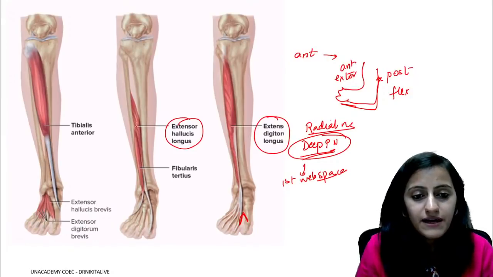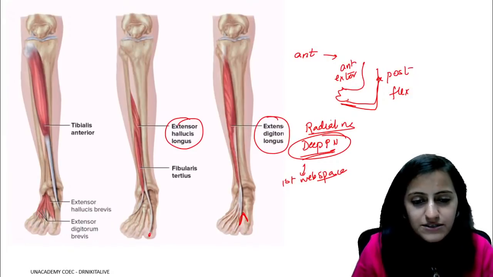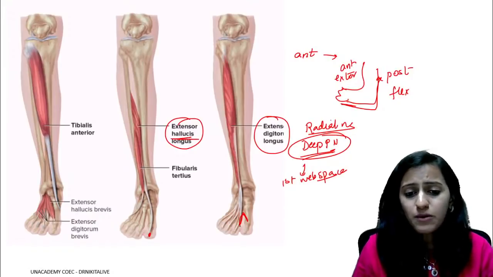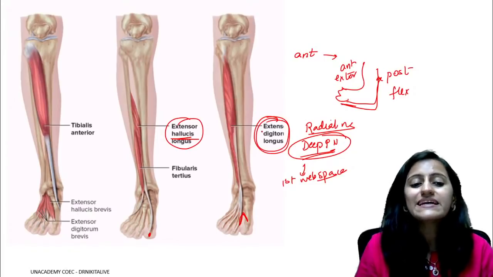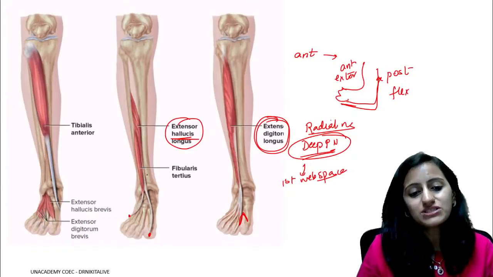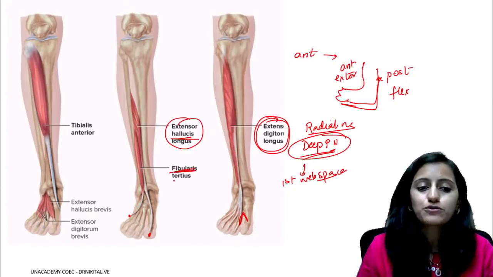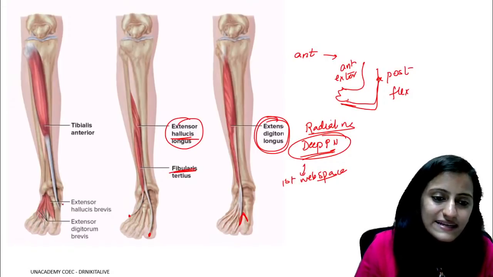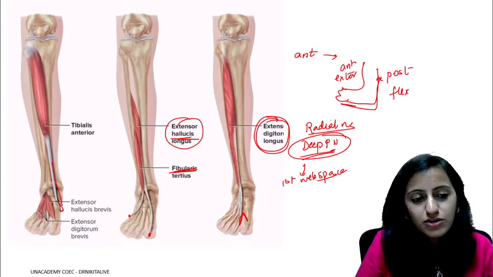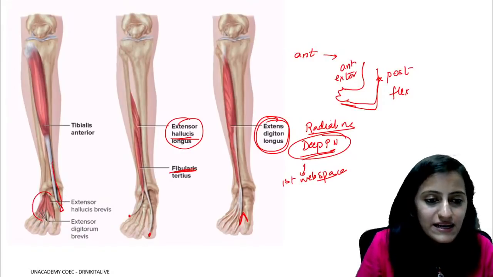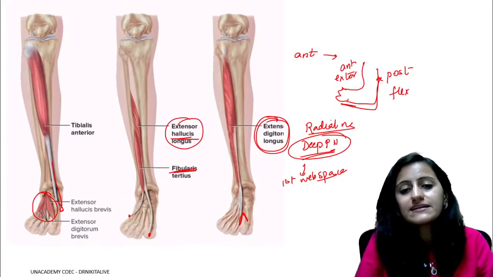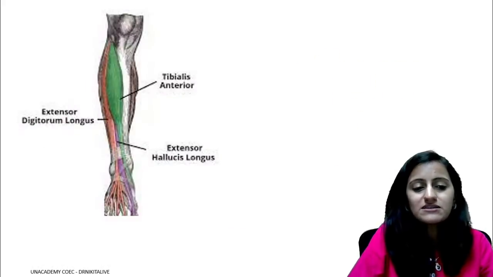How will you identify them? The one going to the great toe is the hallucis, your EHL. The one going to the rest of the digits is your EDL. The one going to the last one is your peroneus tertius, on the lateral side, fibularis, that is peroneus. And you have tibialis anterior, which goes down towards the navicular, so it is not going to the great toe. And in the foot itself, the small muscle is extensor digitorum brevis. So these are the muscles here.